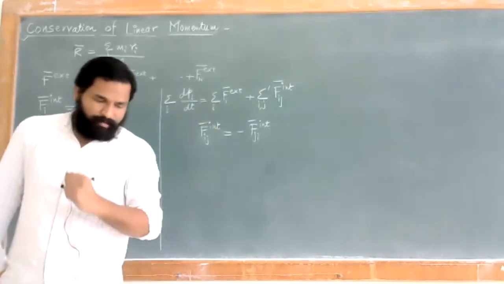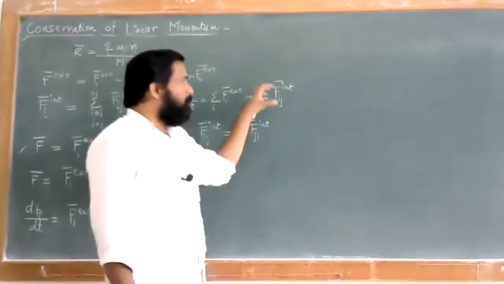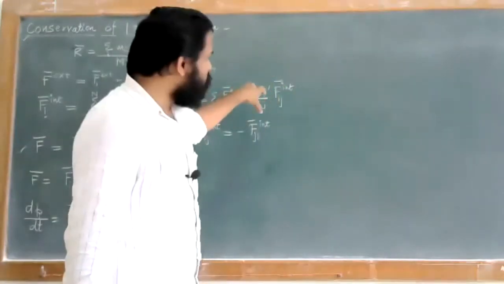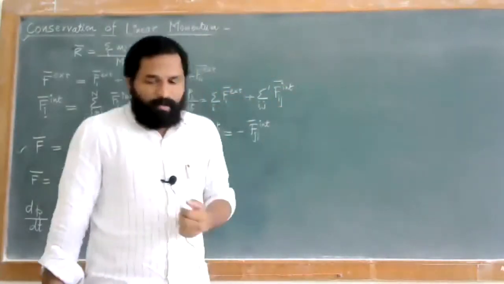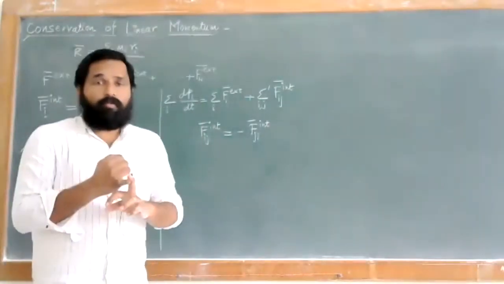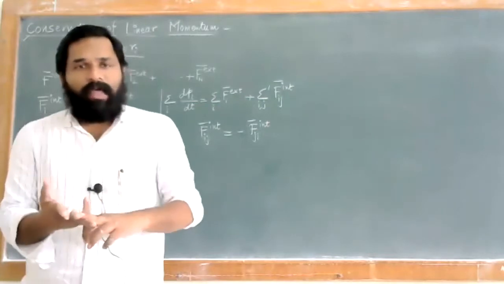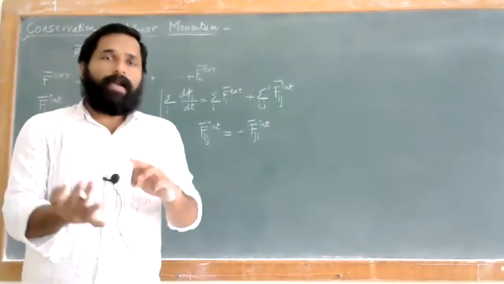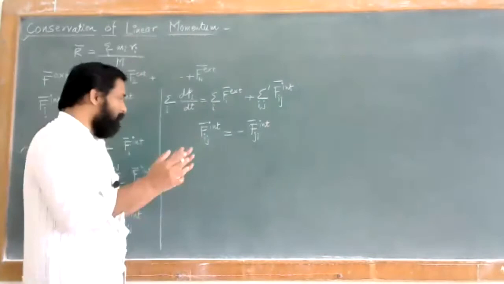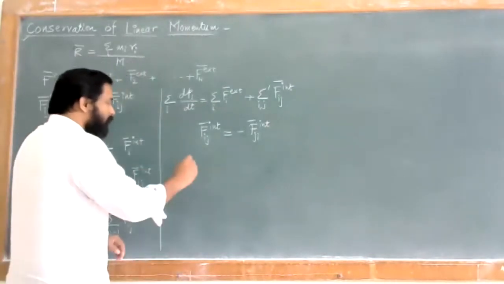There is one more condition. The sum we have taken, summation dash over ij, is counted twice. That means the internal forces, the interaction of the ith particle on the jth particle as well as the interaction of the jth particle on the ith particle, will have to be summed up, and that sum is counted as twice.